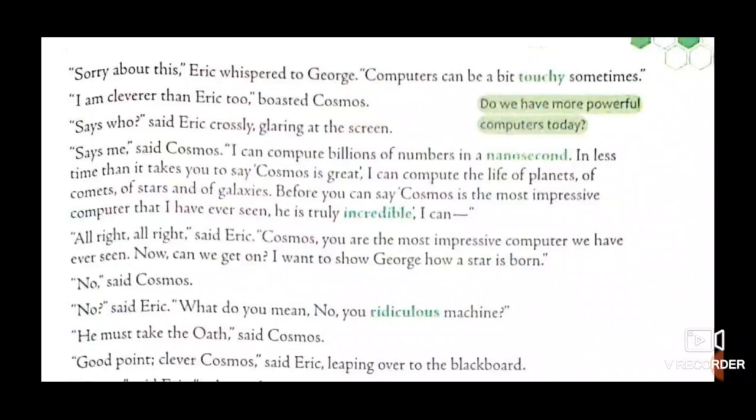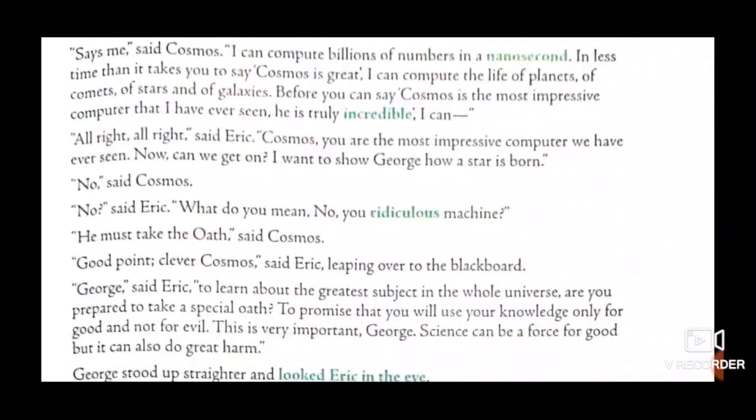What is the meaning of an oath? It means a pledge or a vow. Vow is also the pledge, or you can call it an oath. Good point, clever Cosmos. It was a very important and vital point. So he appreciated Cosmos. That good Cosmos, said Eric, leaping over to the blackboard.